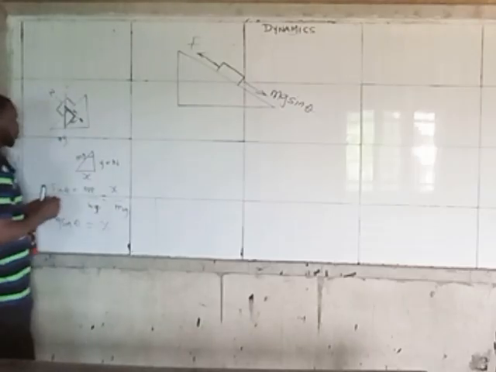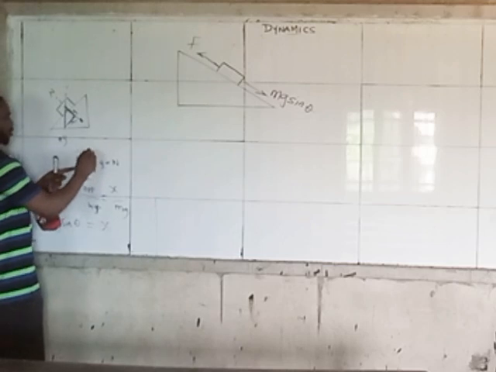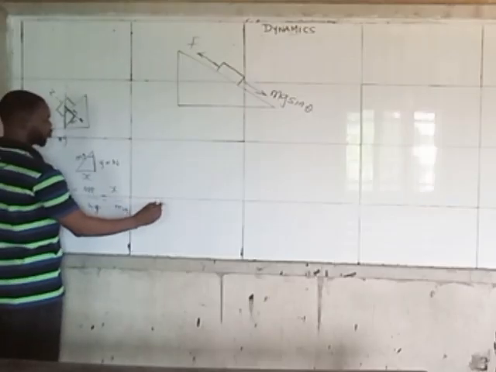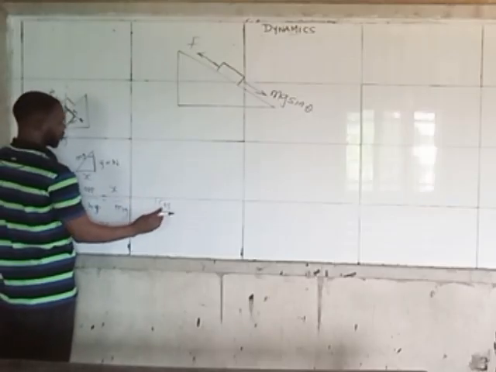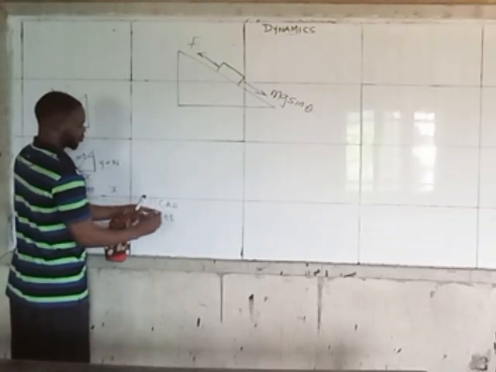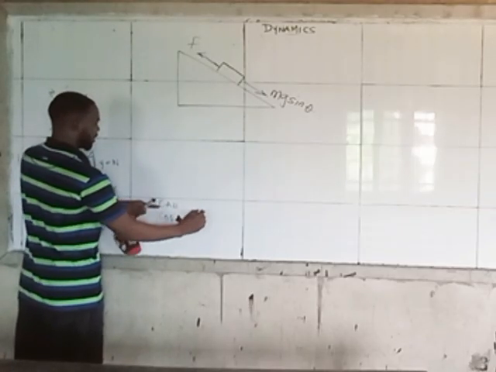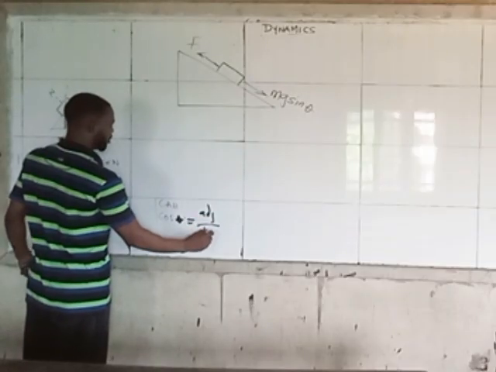Now, if you want to get n in this case, the side that is not opposite is the side close to the angle, which is the adjacent. So cos: C for cos theta equals adjacent over hypotenuse.